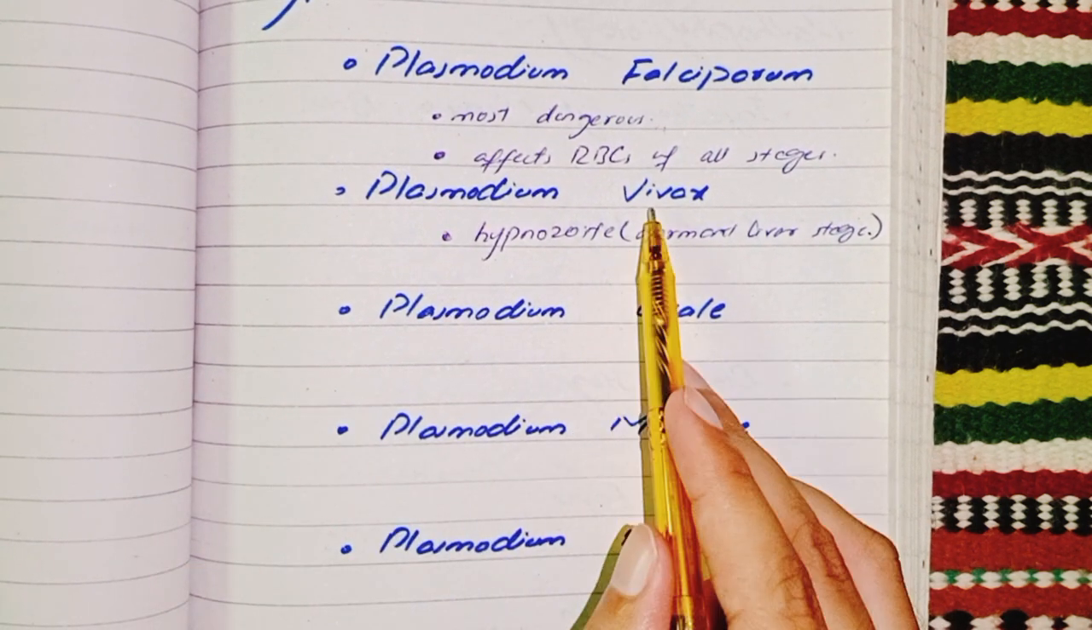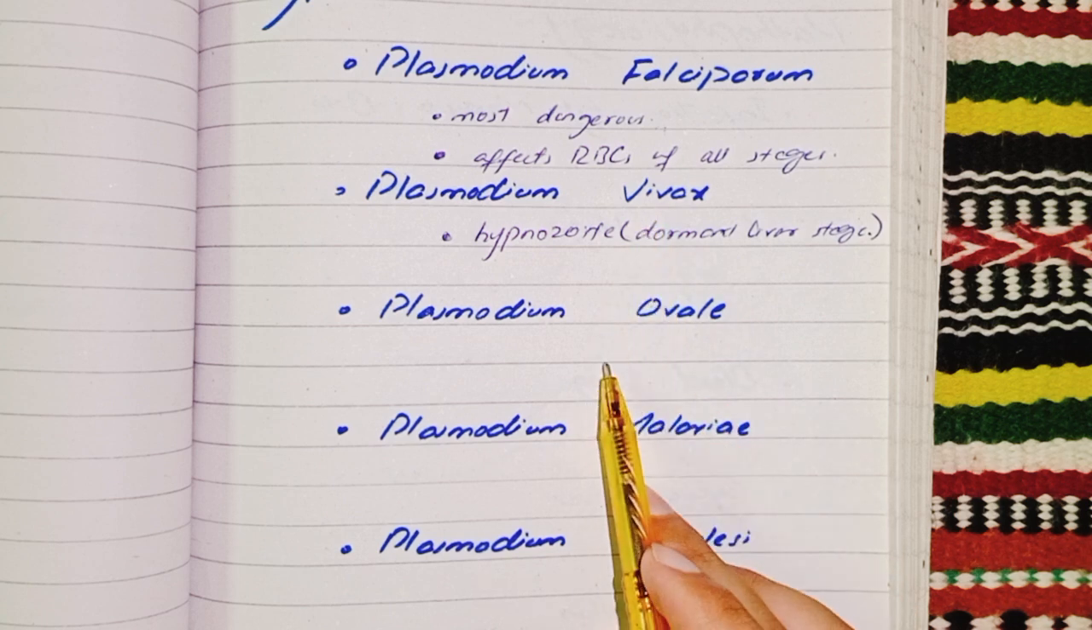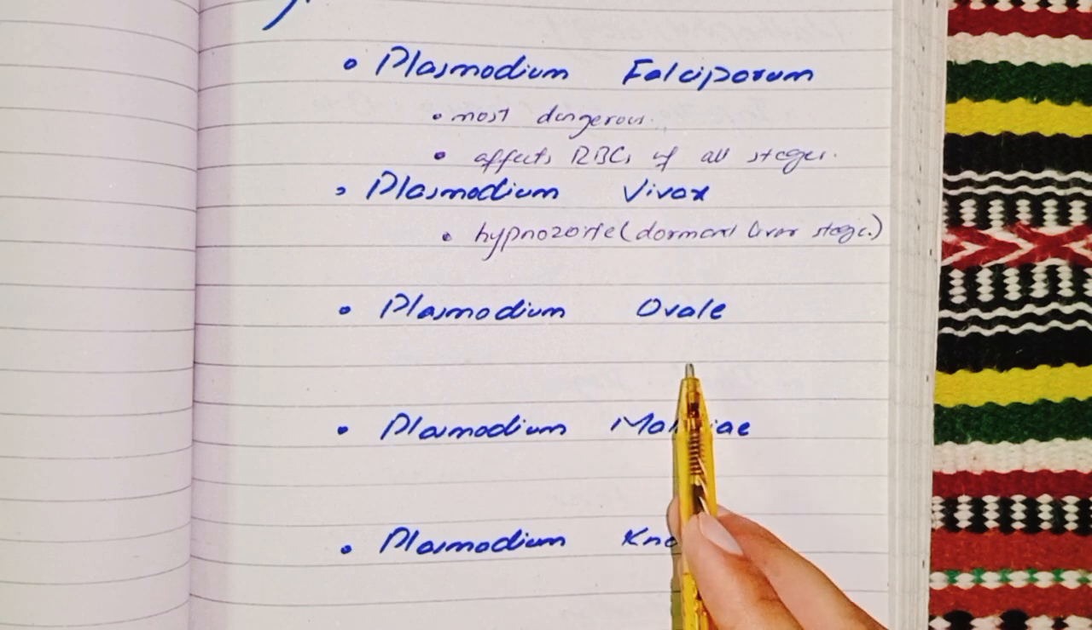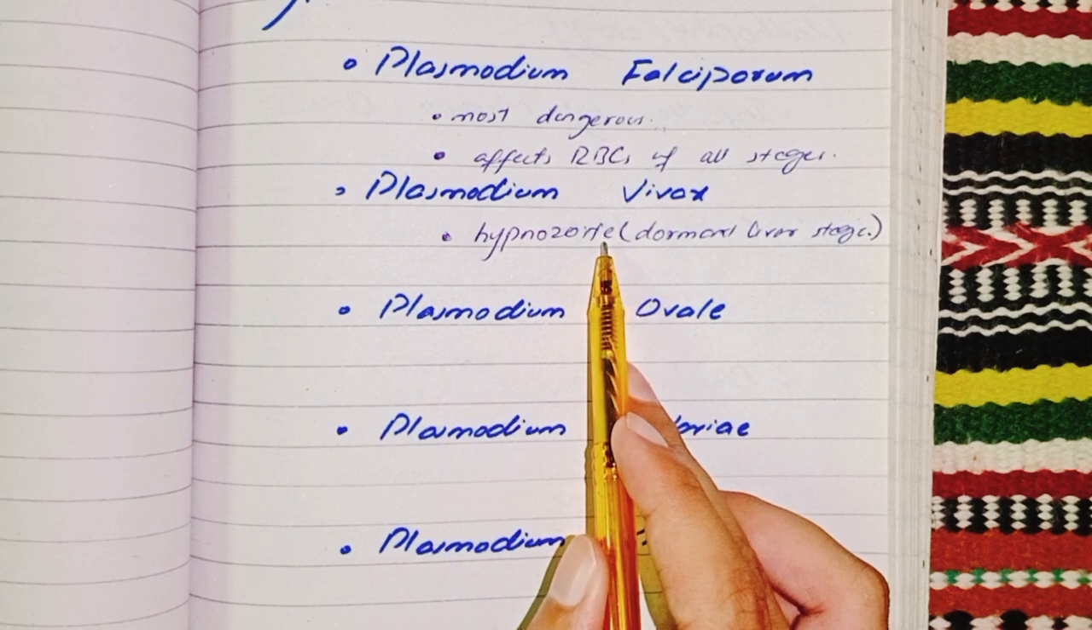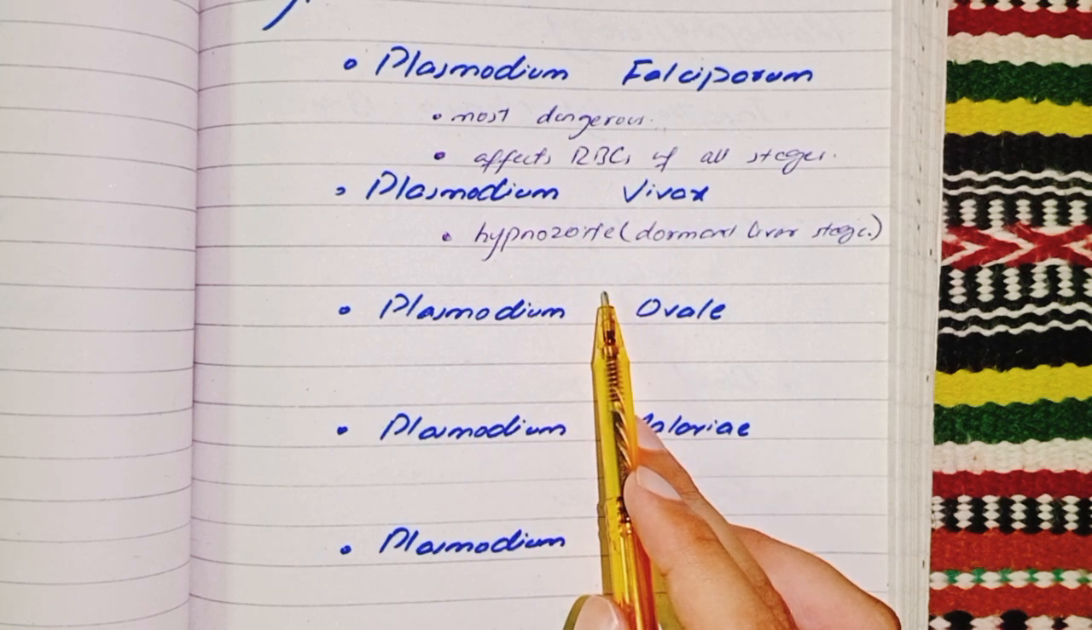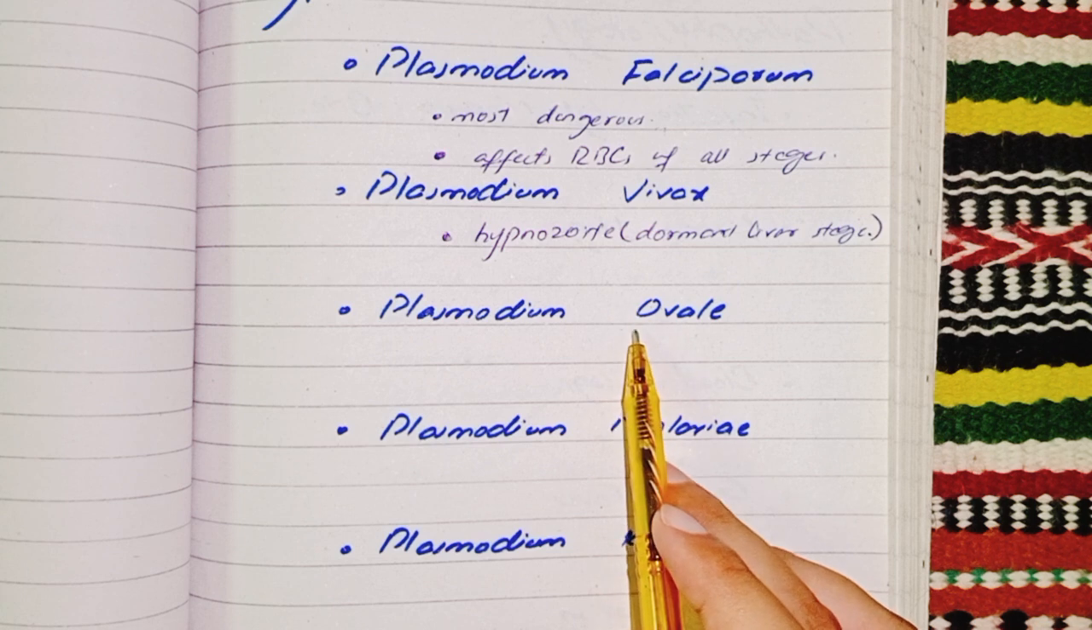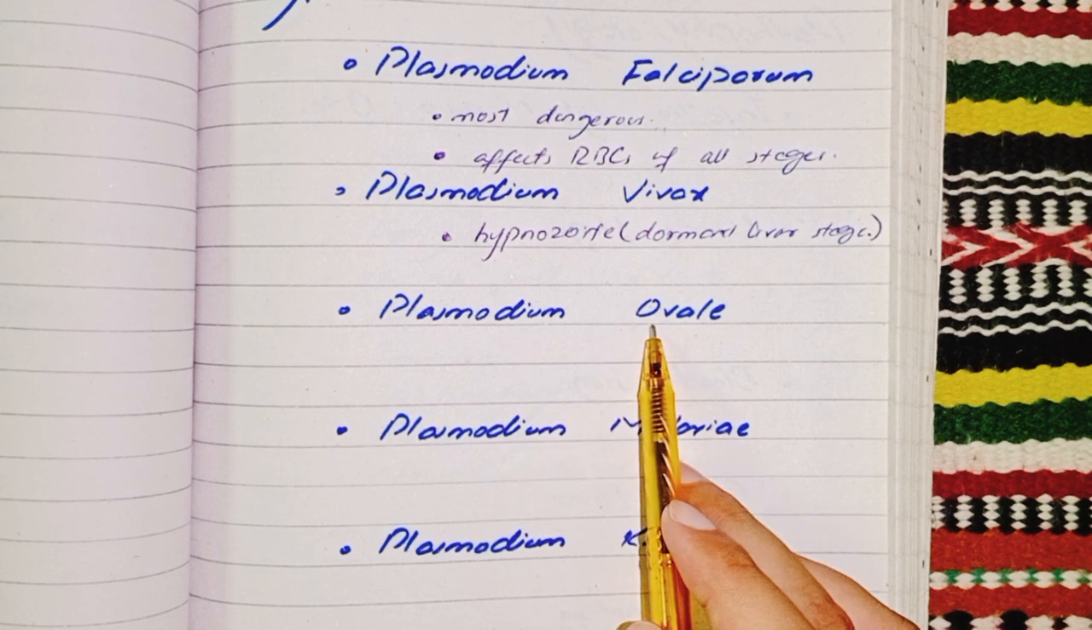similar to Plasmodium vivax, with a tendency to relapse due to dormant liver forms. It also contains the dormant liver form like Plasmodium vivax, the hypnozoite. It is less common and usually causes mild disease. I am talking about Plasmodium ovale.